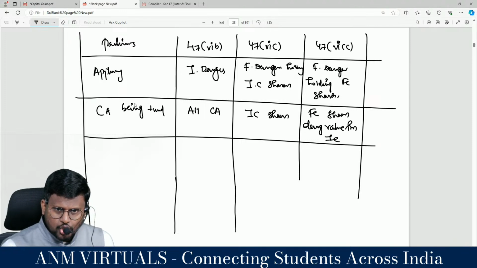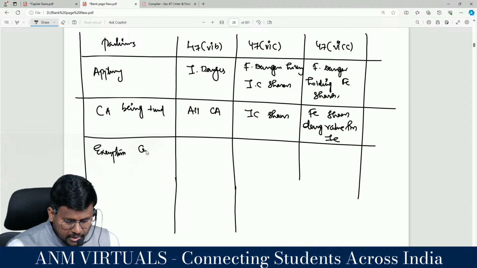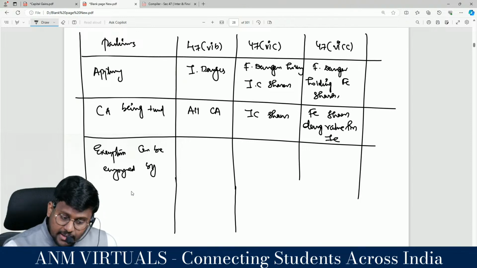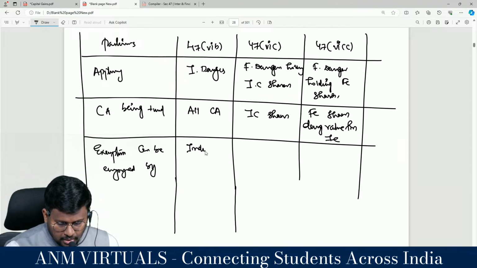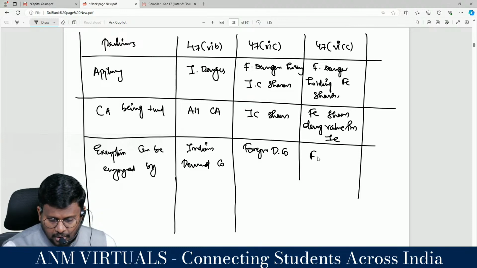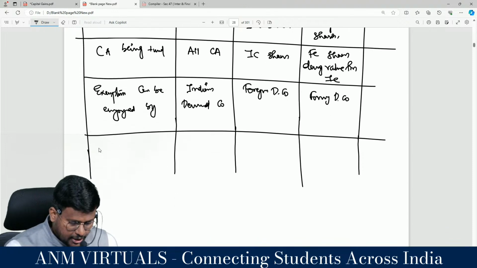Conditions. Who can enjoy the exemption? Exemption can be enjoyed by: first, 47 clause 6B, the Indian demerged company. Then the foreign demerged company. What are the next particulars we have there? I think conditions.